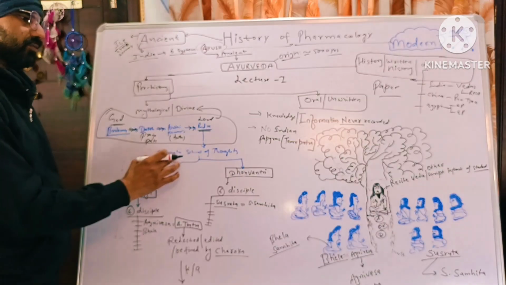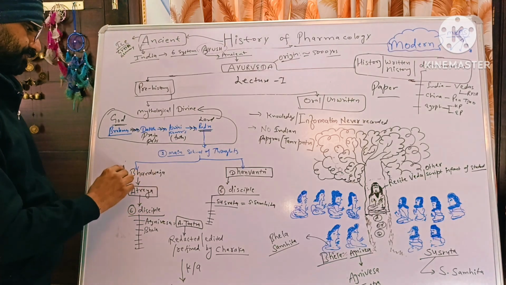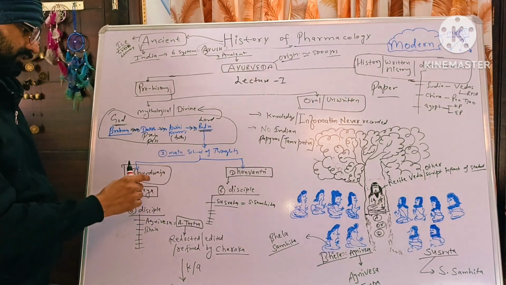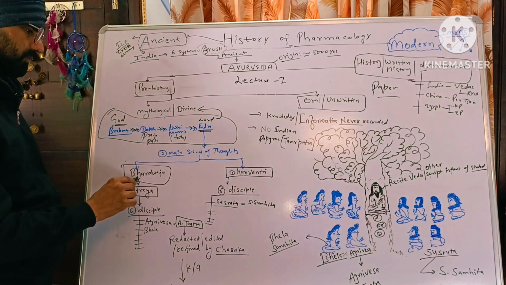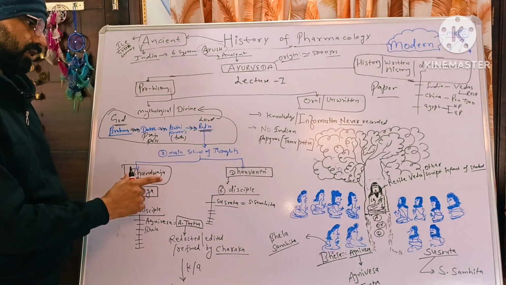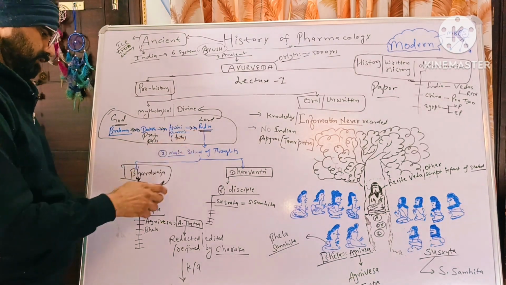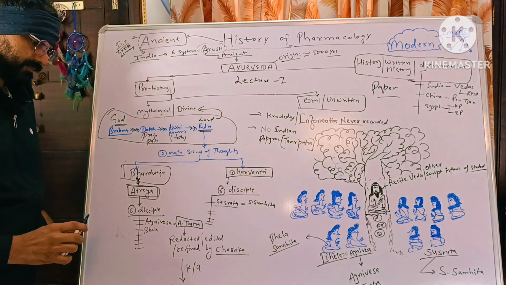Then there were 2 main schools of thought. One believes that it was Bhardwaj Rishi who first got the knowledge of Vedas or Ayurveda from Lord Indra and passed it to Rishi Atreya.